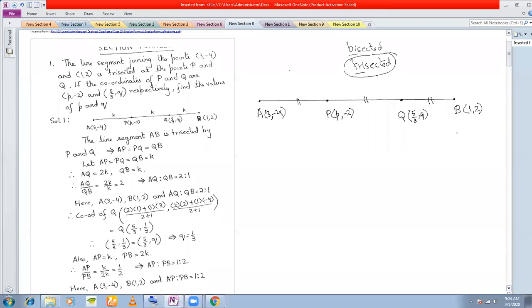Now, on this straight line, we start by saying, let this length AP be k, this PQ be k and this QB be k. So we start by saying, let AP equal PQ equal QB equal k, because all these are equal in length, we can take them to be k. So therefore, what should be my AQ?